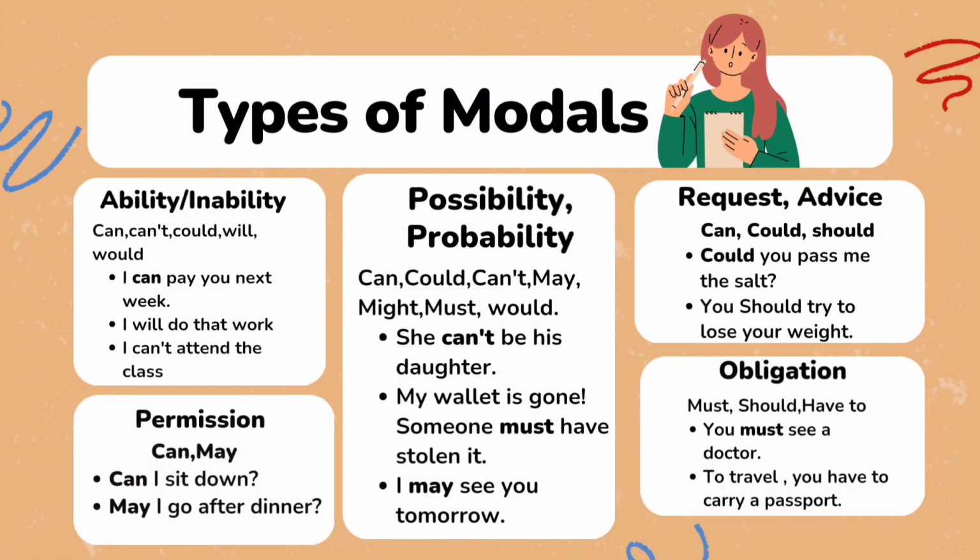Types of modal verb: ability or inability. These verbs are used to express the speaker's ability or inability. The most commonly used modal verbs are can, cannot, could, will, would. I can pay you next week is an example of ability. I will do that work. This is also ability. I cannot attend the class. This is an example of inability.